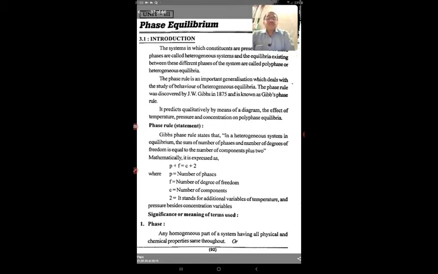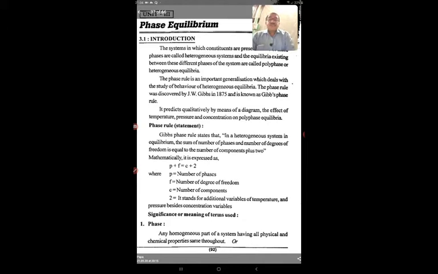So, to understand the introductory part, let us see the prediction. It predicts qualitatively, by means of a diagram, the effect of temperature, pressure and concentration on polyphase equilibria. Let us see, one by one, the different terminology and concepts of this phase equilibrium topic. The first one is the phase rule. The statement of the phase rule is given here.